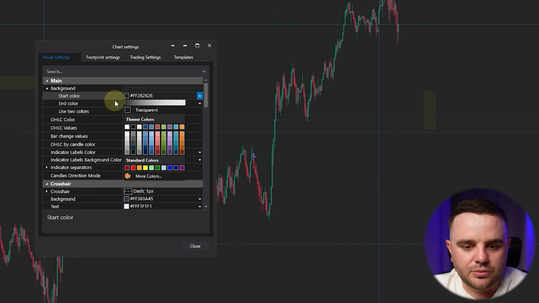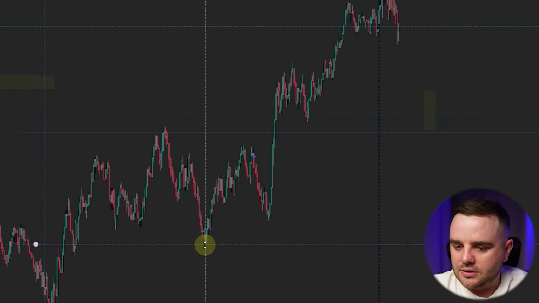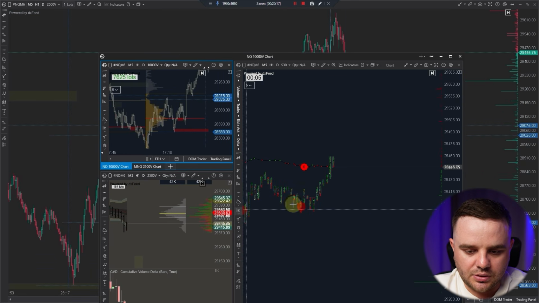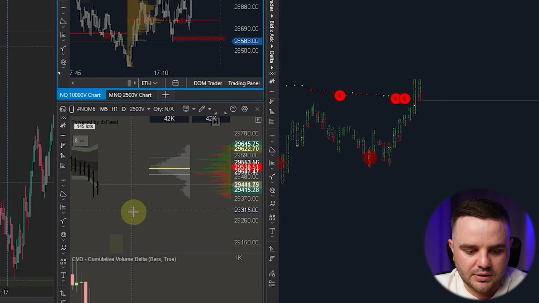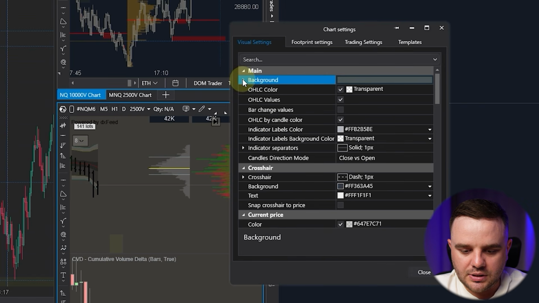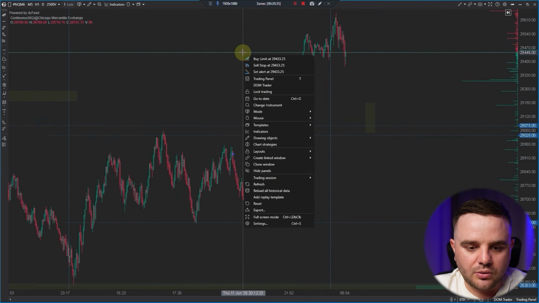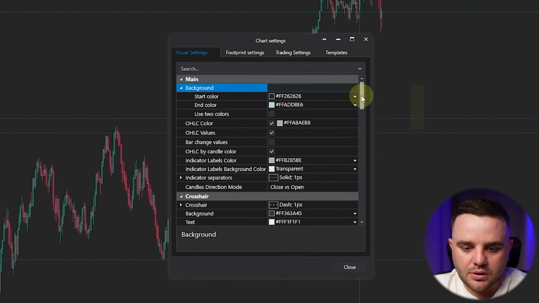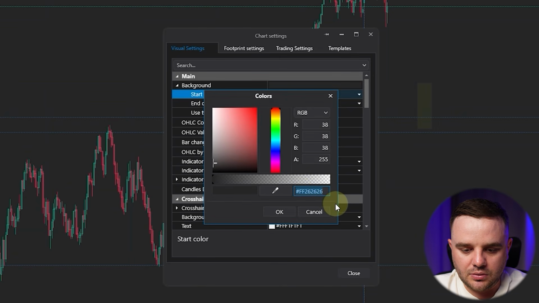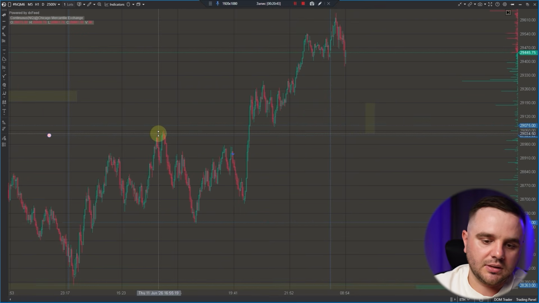Like this one, for example, we have this gray, as you can see on my screen. In most cases, I use only these two types of color. It is like this one. Let's go to settings. As you can see here, you can copy color from any other chart if you have, and go here: settings, background, more colors, and here you set it up. And you have the same color as I have there.